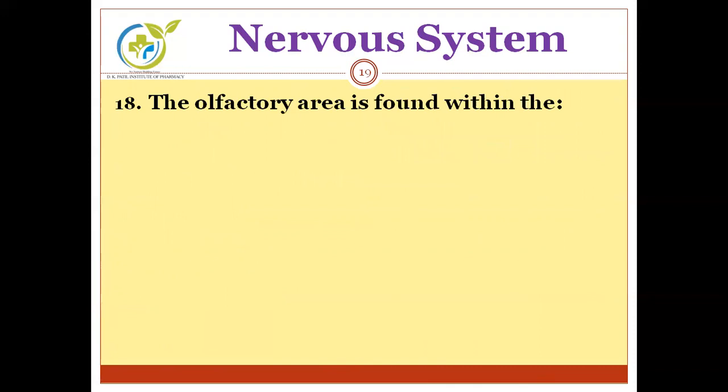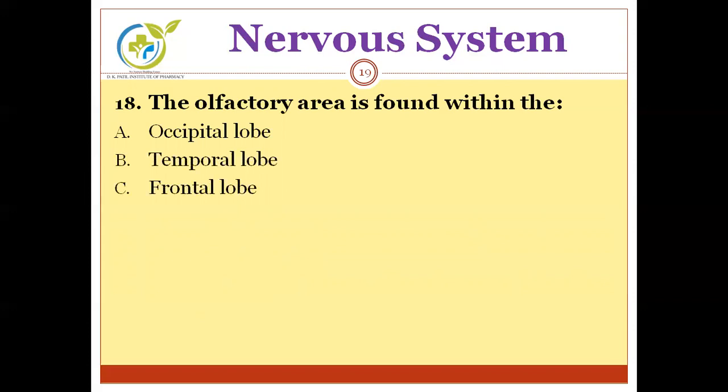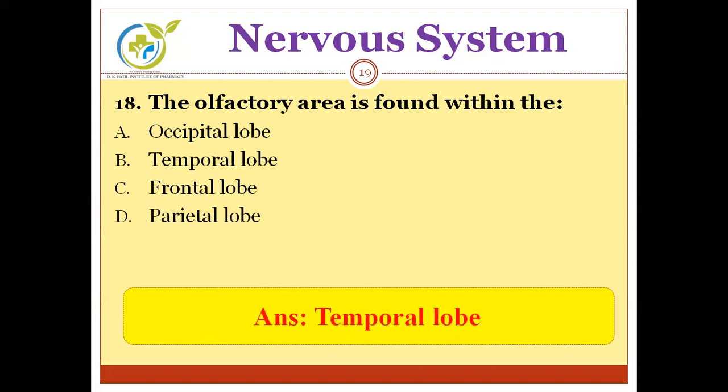Next, the olfactory area is found within. Options are A, occipital lobe, B, temporal lobe, C, frontal lobe, and D, parietal lobe. We have to find out in which lobe the olfactory area is present. And the correct answer is temporal lobe. This olfactory area is related with smell.